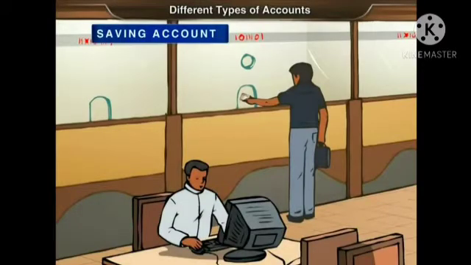Second one, savings account. A person can deposit a minimum amount and open a savings account. The bank pays some interest on the basis of the daily credit balance in the account. There are some restrictions on how often money can be withdrawn from the account.